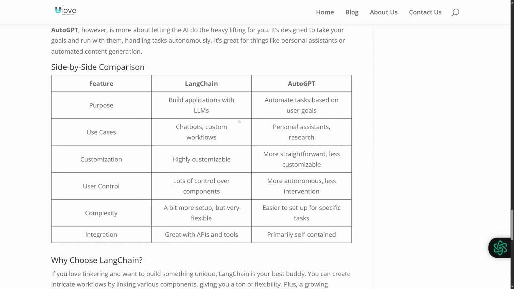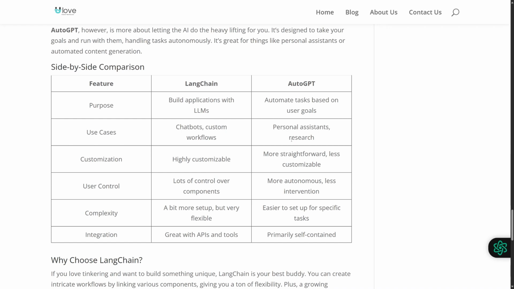Now if we talk about purpose, LangChain is used for building applications with large language models. If you talk about use cases, you can see we got chatbots and custom workflows for LangChain, and personal assistant and research for AutoGPT. So if you're looking for something to create personal assistants and research, you can use AutoGPT.